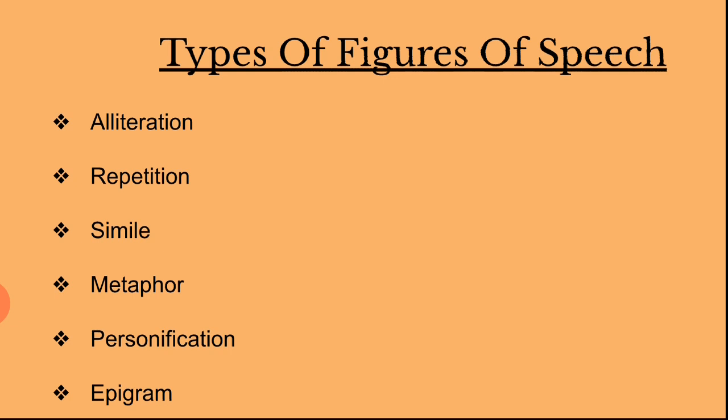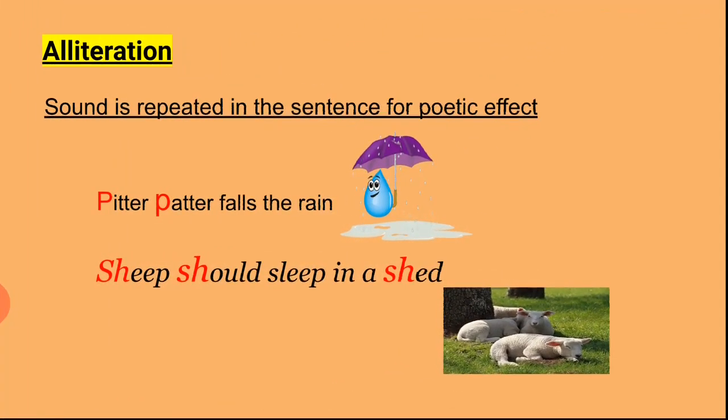So now we are going to discuss all these figures of speech. Let's discuss first alliteration. In alliteration, sound is repeated in the sentence for poetic effect. Let's see the examples. Pitter patter falls the rain. Here in this sentence, sound P is repeated for poetic effect. Second example, ship should sleep in a shade. Here, sound SH, that is sh sound, is repeated for poetic effect. So in these two sentences, the figure of speech is alliteration.